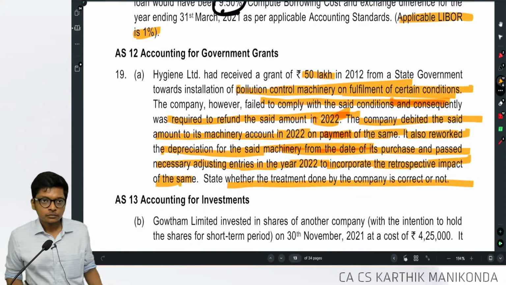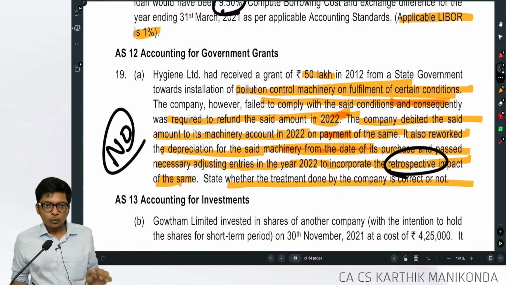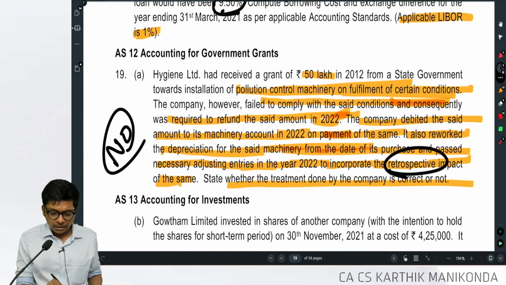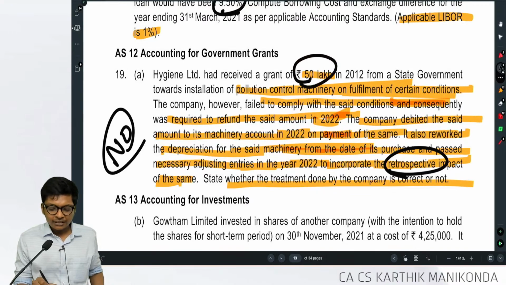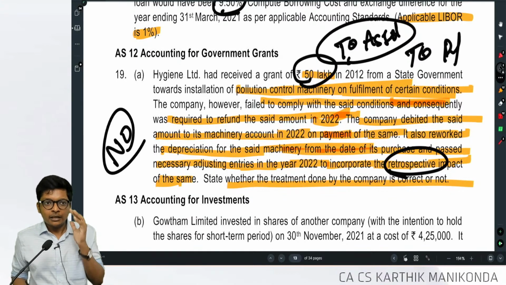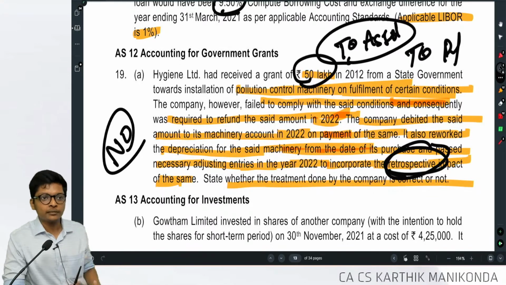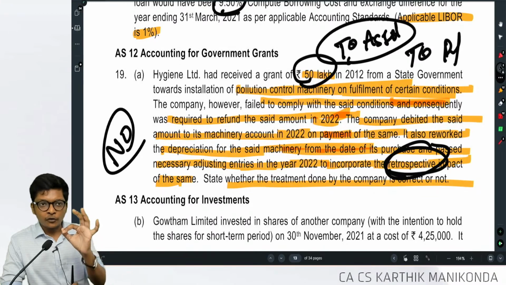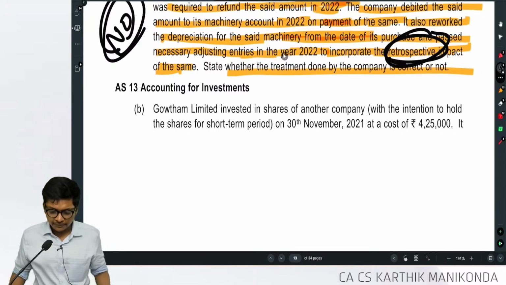Is it correct? Can they do retrospective effect? No. What they are saying is, when they purchased the machinery, the purchased asset value itself is not given. So basically when they received the grant, they credited the asset here. They reduce the asset, or if they credited deferred income, whatever, I don't care. The question is not clear. But they are saying that because of the refund, they retrospectively change the depreciation of the past as if they never received the grant. Can I do that? No. No retrospective change is allowed for depreciation. Accounting treatment is not correct. Are you following guys?